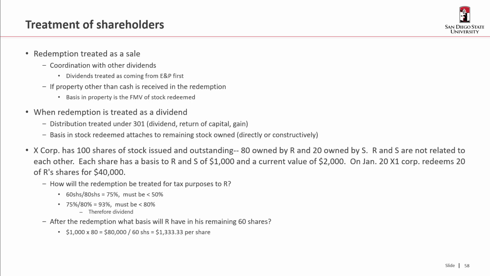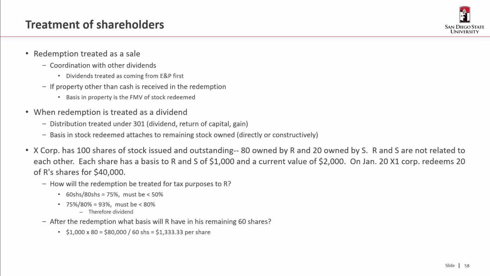When the redemption is treated as a dividend, then it's just treated as a dividend under 301. So first a dividend, then return of capital, then gain. The basis in the stock redeemed would then attach to the remaining stock. That's if it's a dividend.